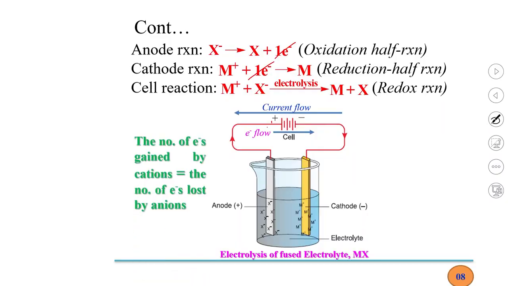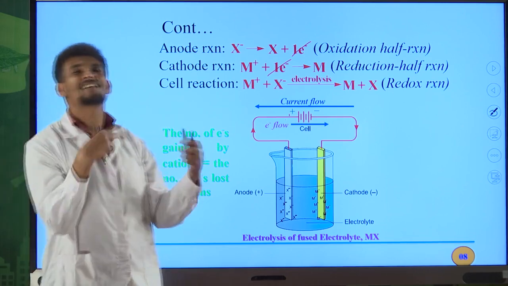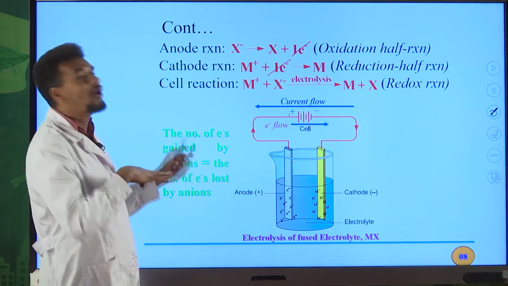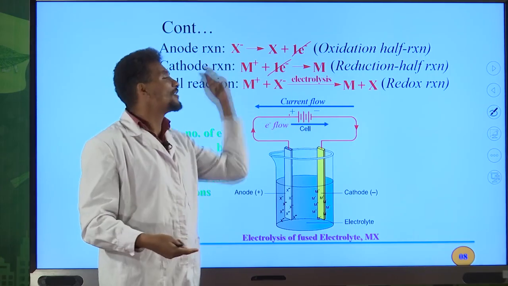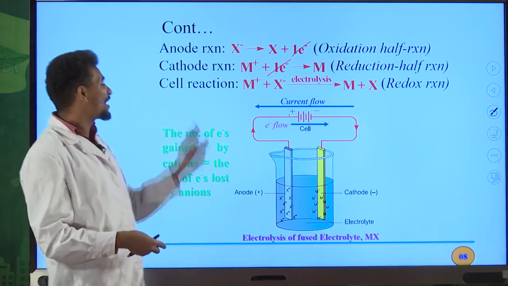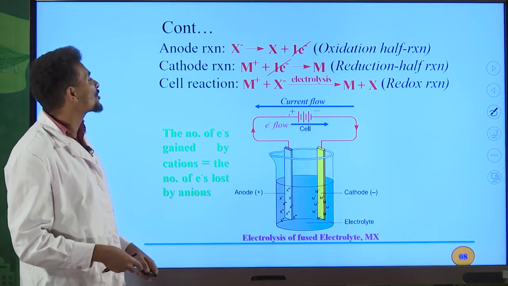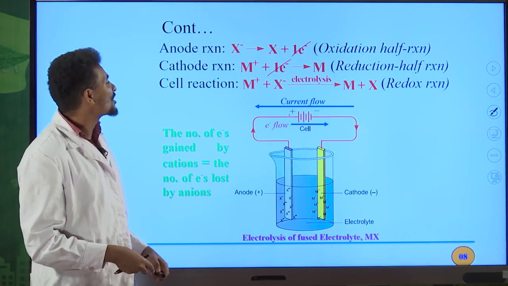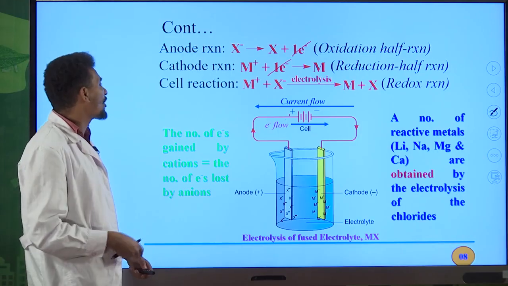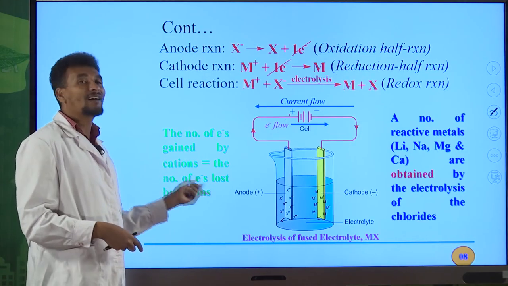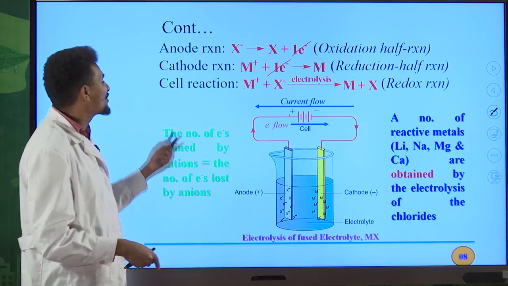If you remember this one, all the time you can easily write the electrolysis of molten electrolytes. The number of electrons gained by cations must be equal to the number of electrons lost by anions. Then at the end you will get the final chemical reaction. That chemical reaction is known as a redox reaction or oxidation reduction reaction. So all the time remember that the number of electrons gained by cations must be equal to the number of electrons lost by anions.